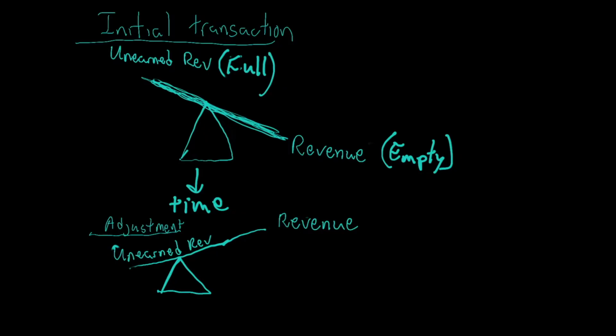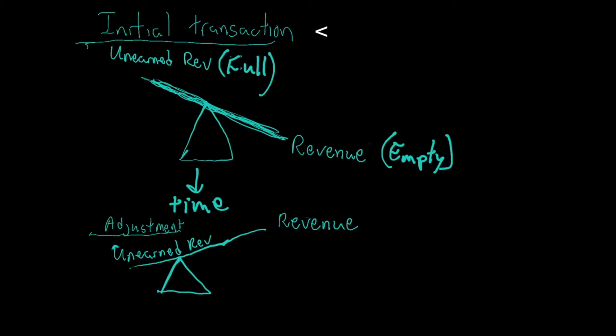Okay, gang, we have yet another beautiful description of a proper way, should I say, to visualize how to approach unearned revenues. As an initial transaction, remember, unearned revenue isn't a revenue, it's a liability, and it occurs whenever you receive cash in advance, which means that we have to initiate the liability first on the books before we can make the adjustment. So there's an initial transaction as well as an adjustment.